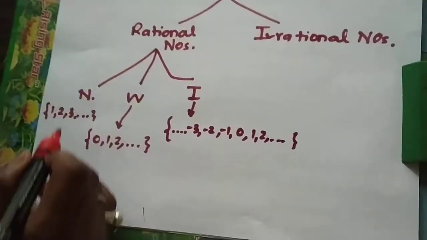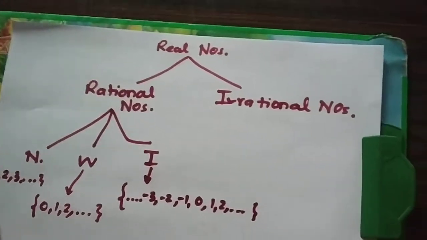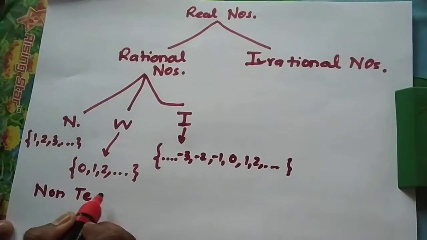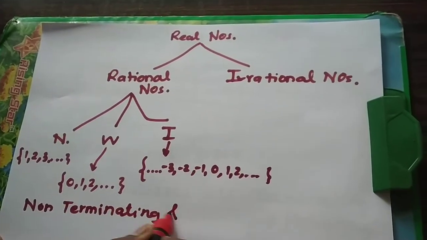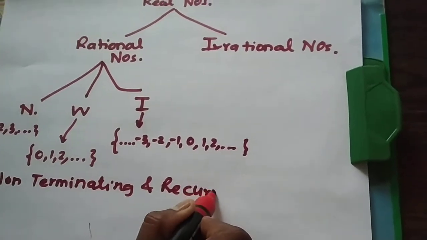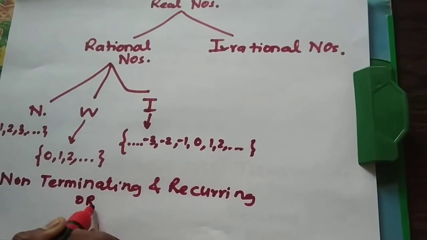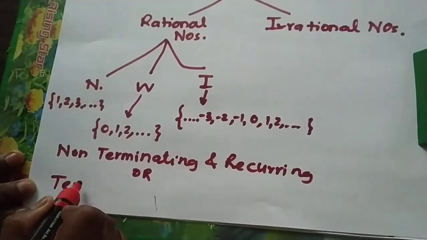Also, rational numbers are non-terminating and recurring, or terminating.